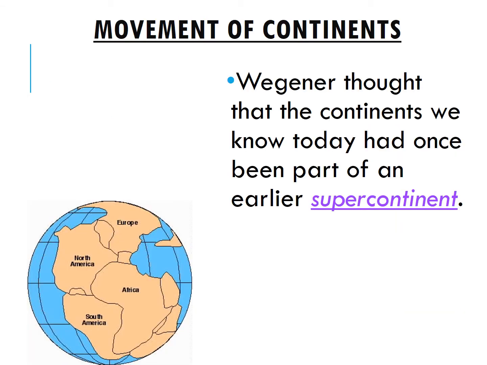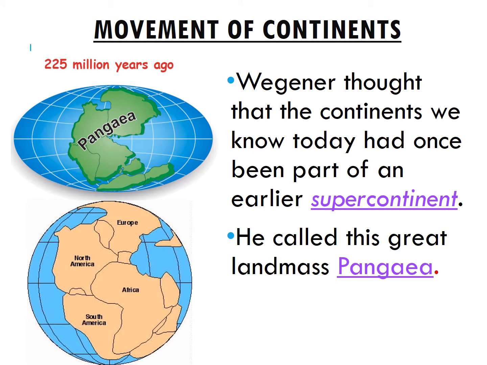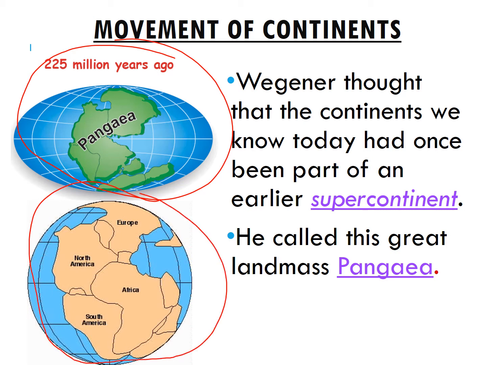So Wegener thought that the continents were once all together in a supercontinent that he named Pangea. Over here we have what he thought Pangea might have looked like 225 million years ago. These would have been the continents that were together and how they were arranged.